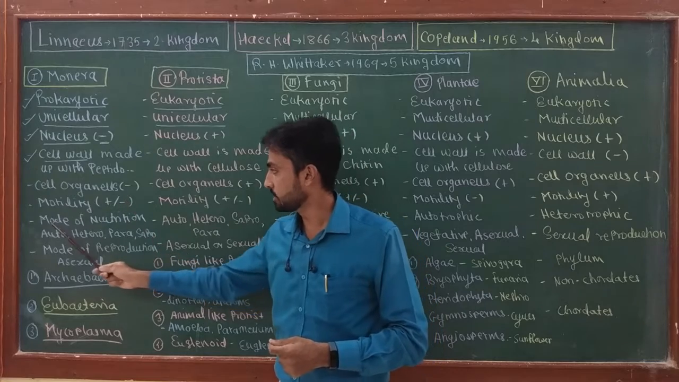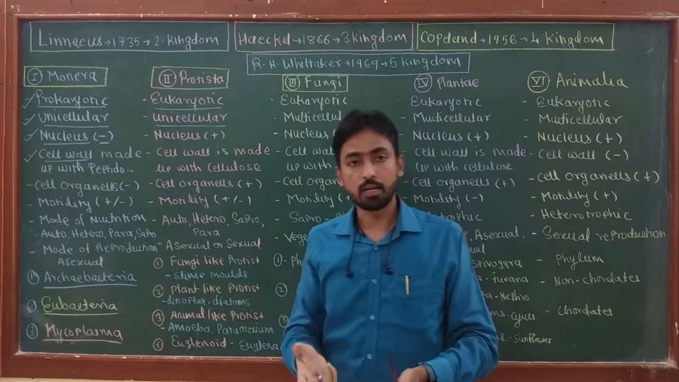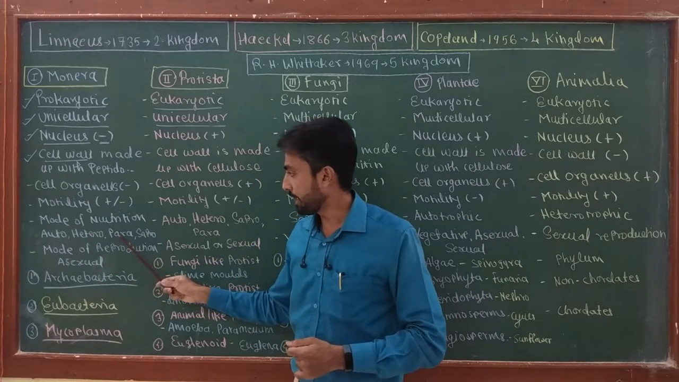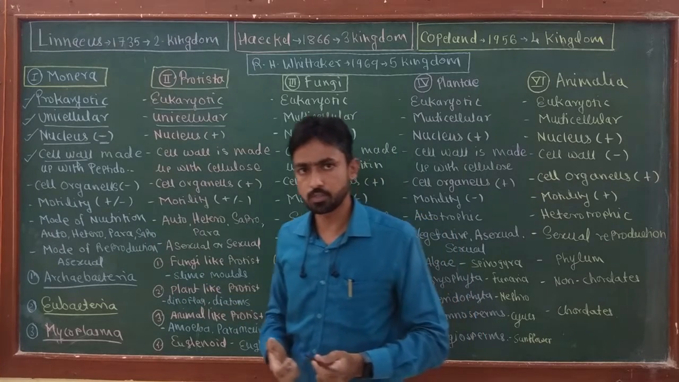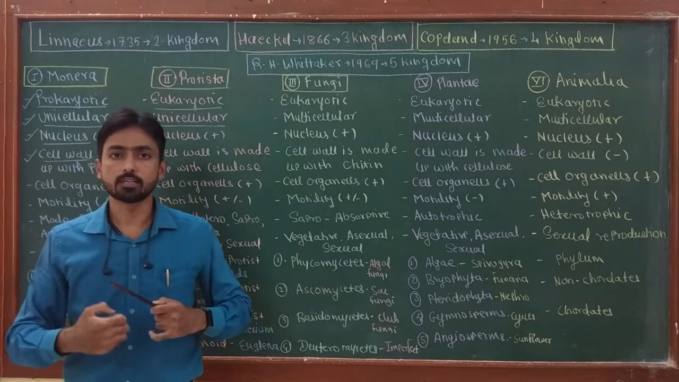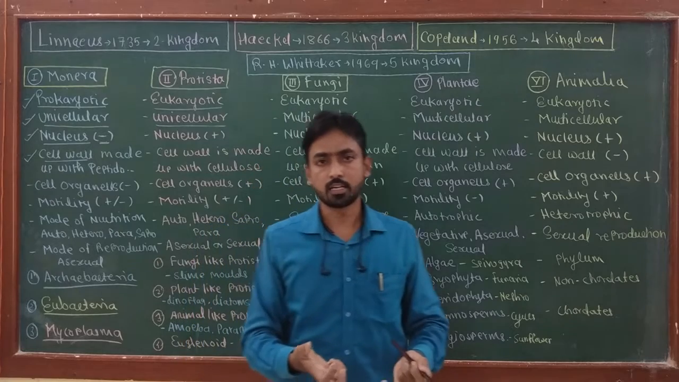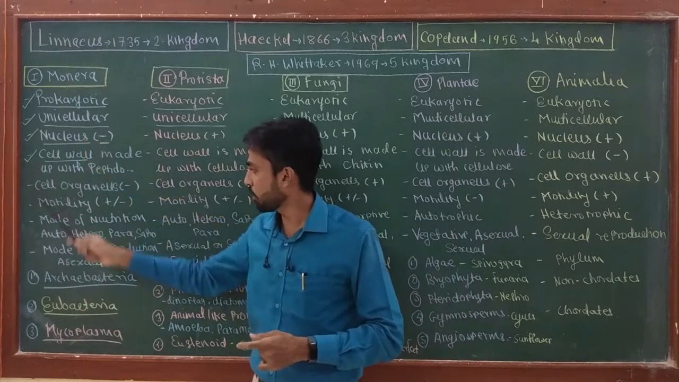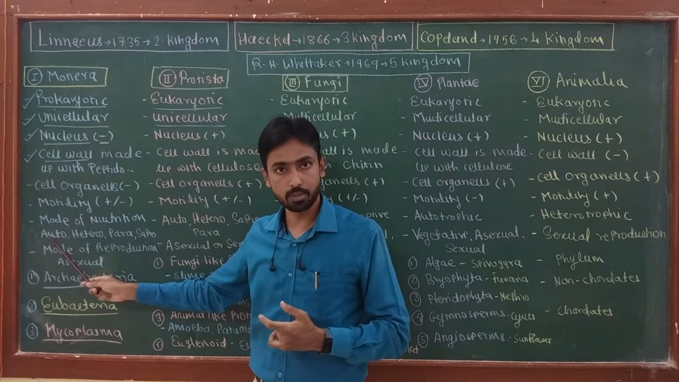The next is mode of nutrition. The Monerans mainly obtain food by autotrophic, heterotrophic, parasitic and saprophytic modes of nutrition. What is the autotrophic mode of nutrition? The nutrition in which the organism is able to synthesize its own food material with the help of sunlight. That means they are able to perform photosynthesis. So Monera also has organisms like some photosynthetic bacteria which are autotrophic.